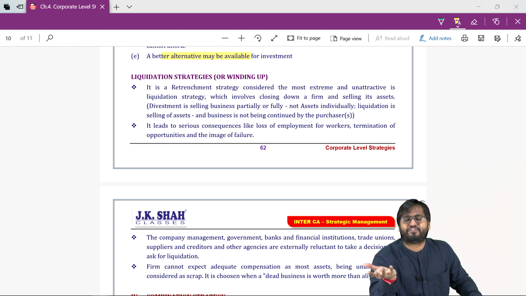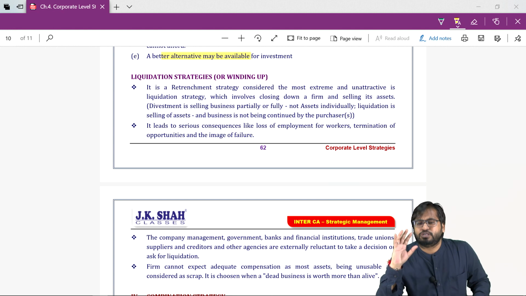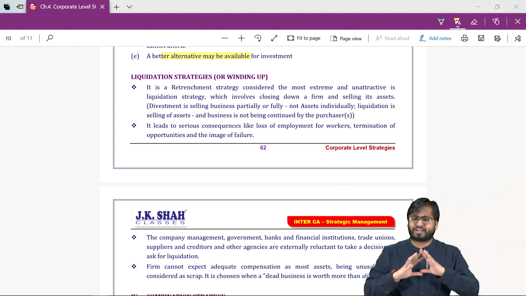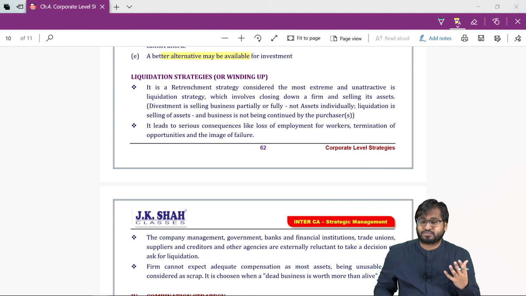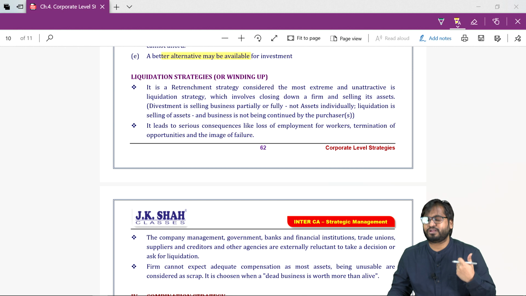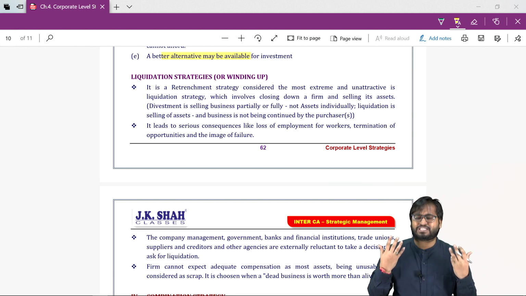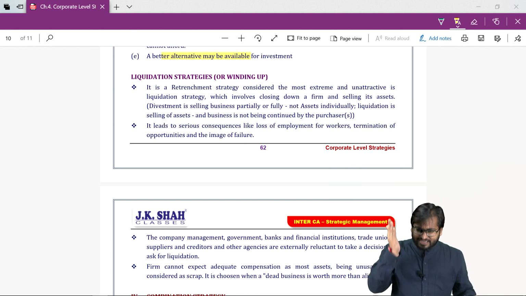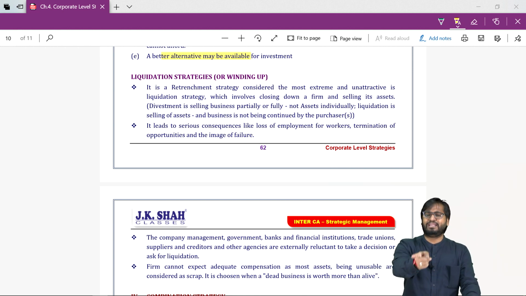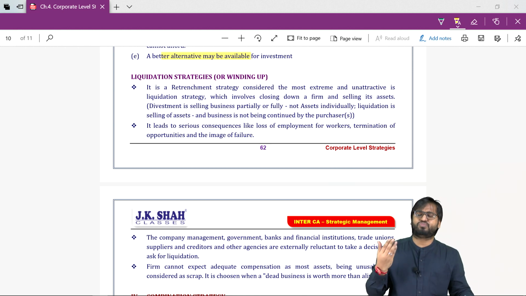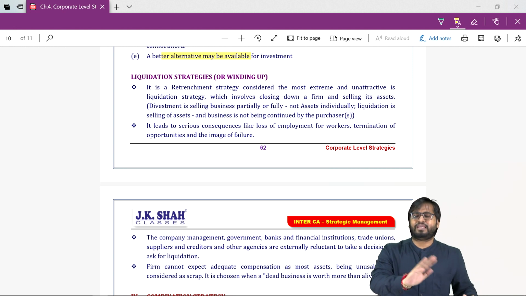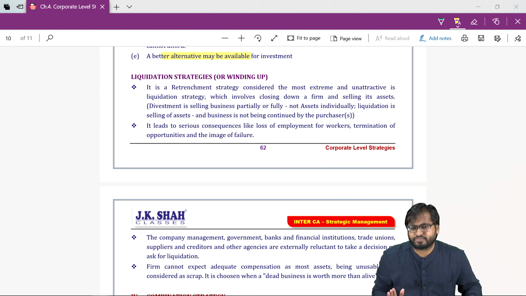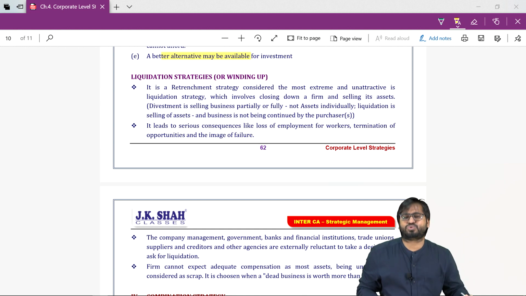So many people are affected if a company is being shut down. So generally, government will never allow any company to go for liquidation because it is a very drastic step. It is the last step, where a business feels that a dead business is worth more than alive. A dead business will be able to fetch more money by selling off the assets individually than continuing the business. So that is the situation where you should go for liquidation.